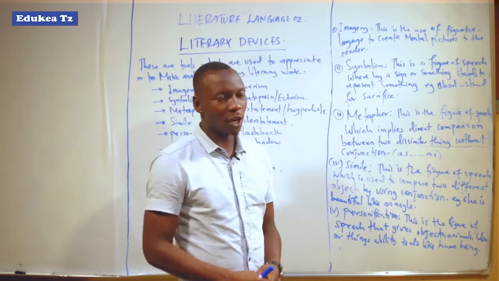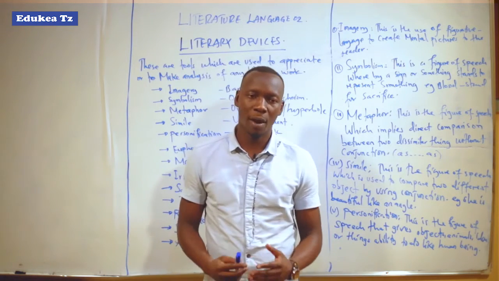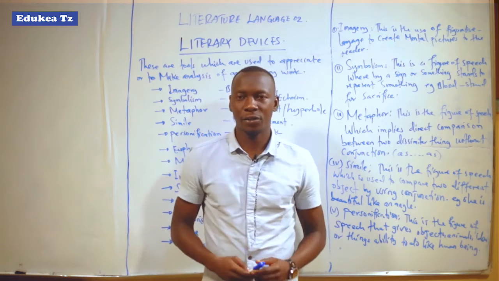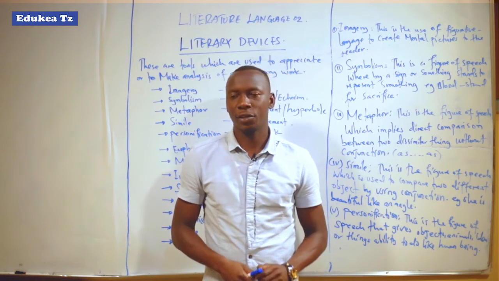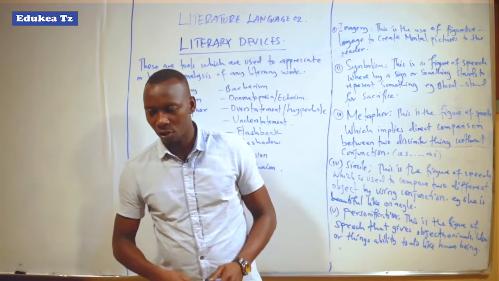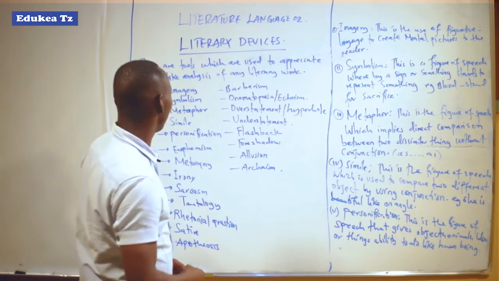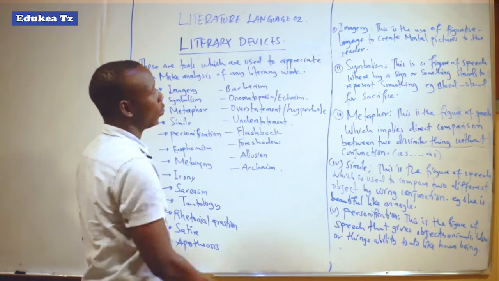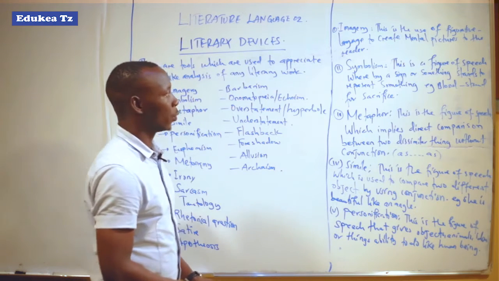When we are talking about the literary devices, we are talking about the different techniques that are used in literature. There is imagery, that means the use of image. Imagery means the use of figurative language to create a mental picture for the reader.